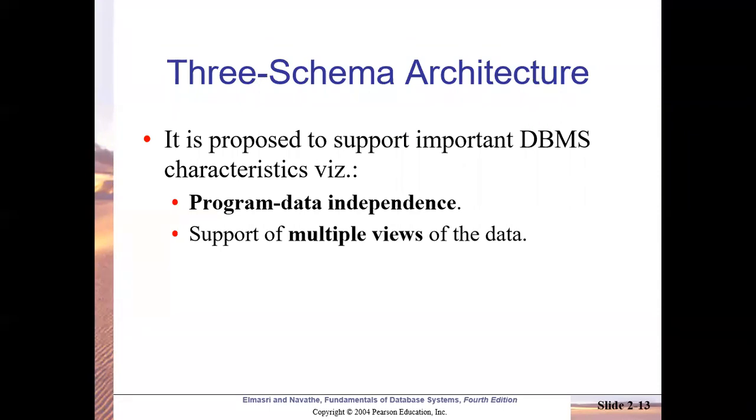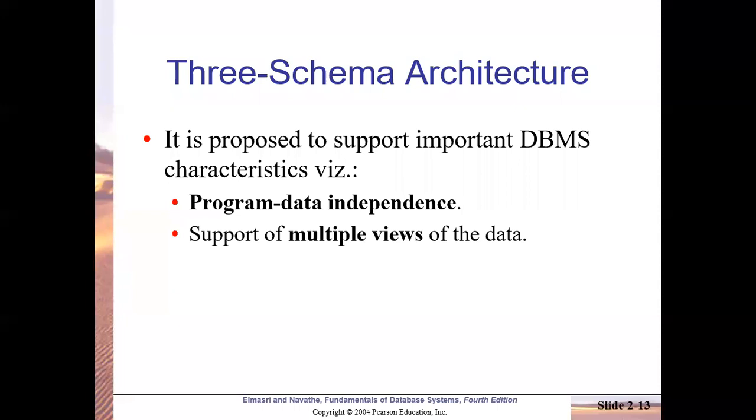Now, why did DBMS create three different bifurcations, or three different levels, in this architecture? The main intention is to support multiple views of the same data, because many different types of users use the data from the DBMS, and hence for everybody, the data of their interest should be shown, depending on their level and their requirement.